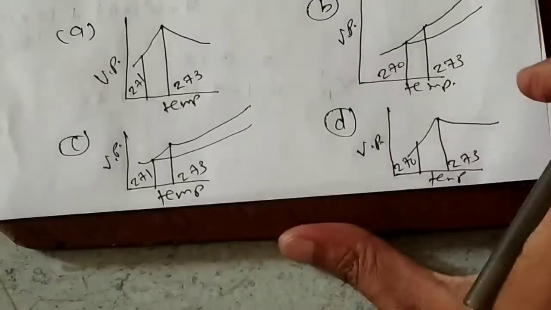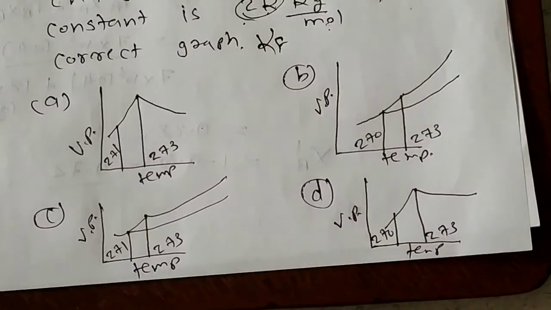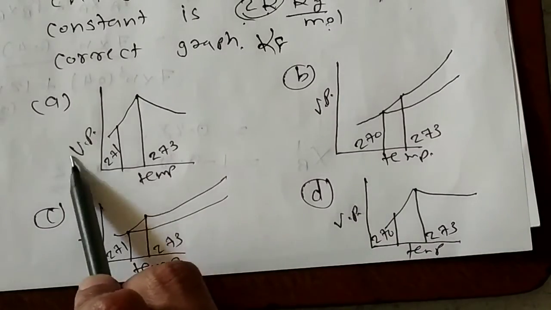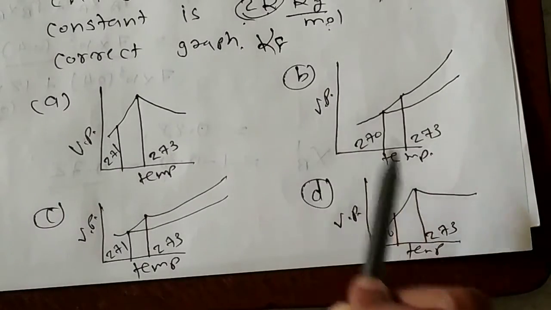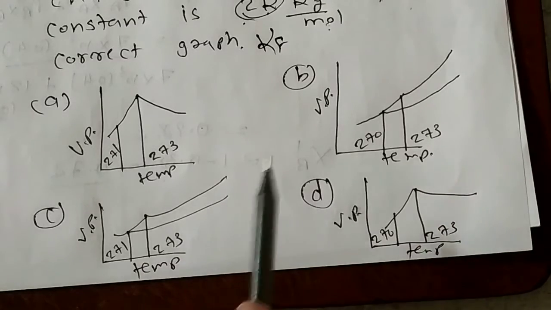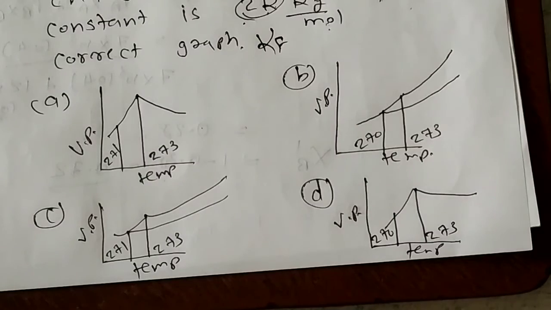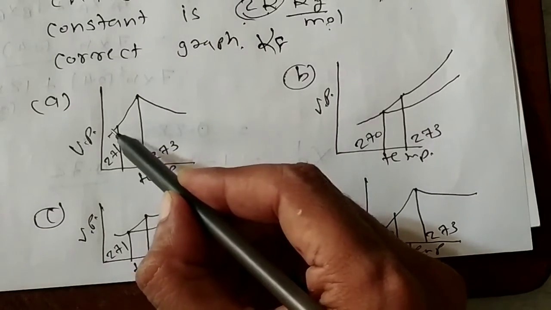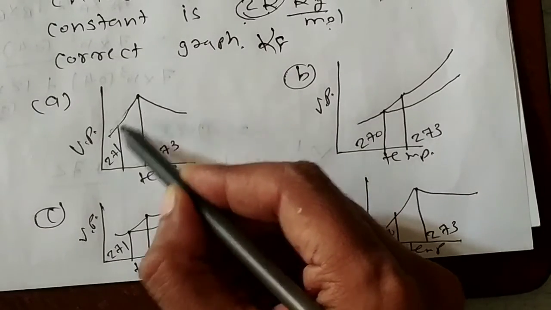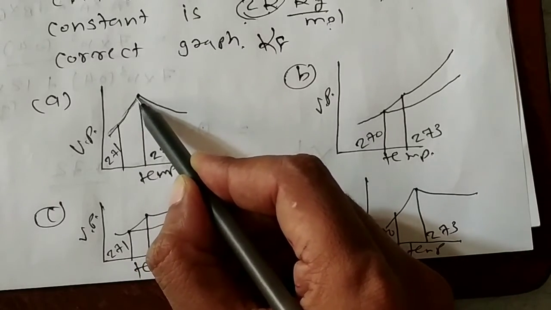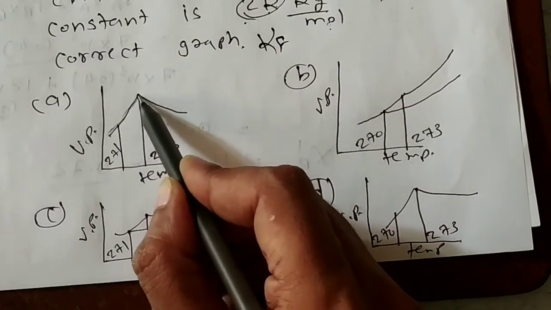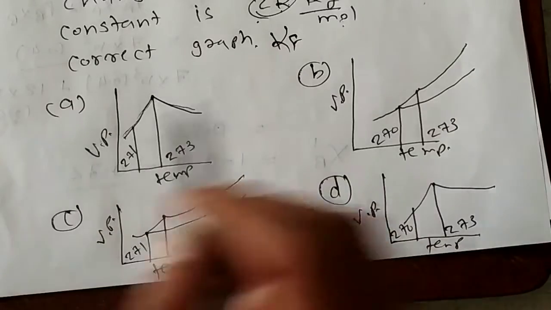Now look at the graphs here. All graphs are of vapor pressure versus temperature. Now here you can see, with increase in temperature, first vapor pressure is increasing, then after some point it is decreasing.